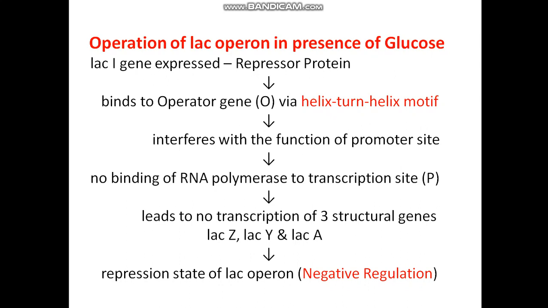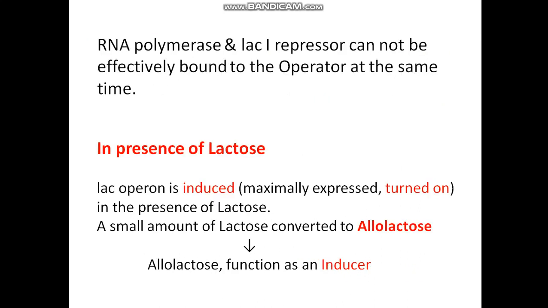Now the LAC operon is in the repression state and that is negative regulation. RNA polymerase and LAC-I repressor may not bind to the operator site at the same time. They can bind separately.